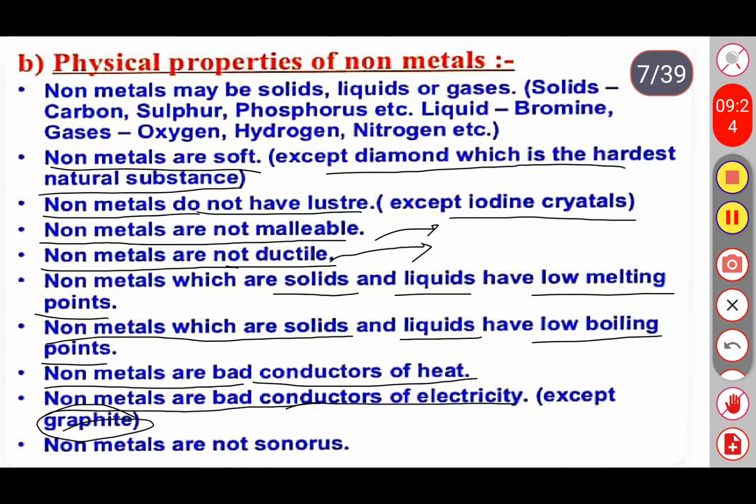That's why we use graphite in batteries and cells also. Even though it is a non-metal, it conducts electricity. It allows the electric current. And next, non-metals are not sonorous. So these are some of the physical properties of non-metals.